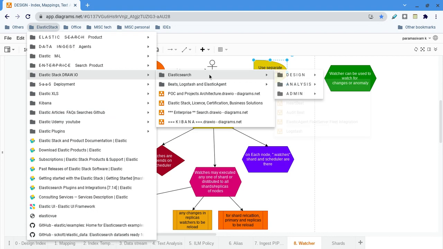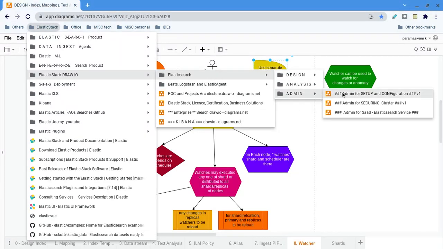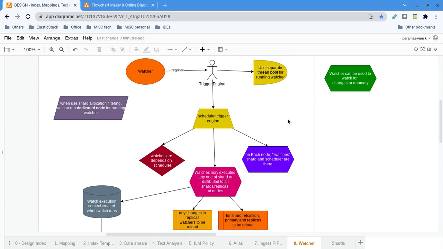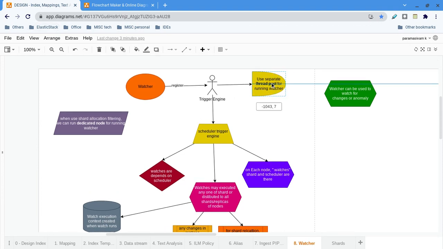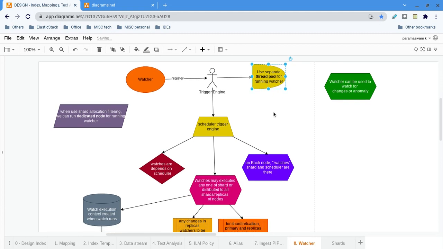Elasticsearch admin setup configuration. Let me open it. So the triggering engine has its own thread pool to execute the watchers. Obviously each watcher is executed by a separate thread. That is one of the good things in the Java programming language, since it's implemented in Java.